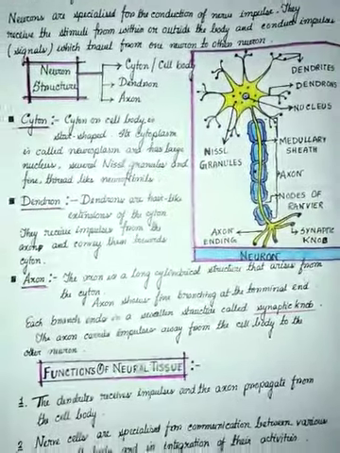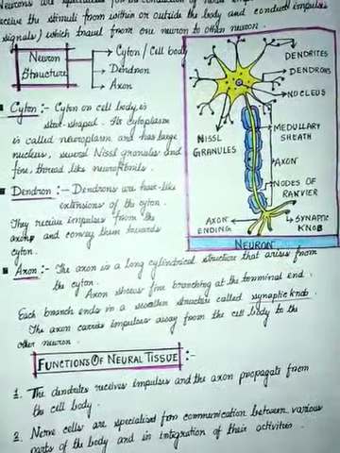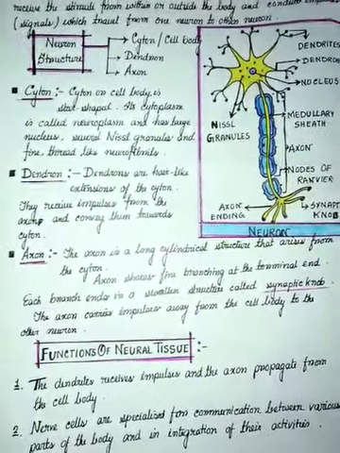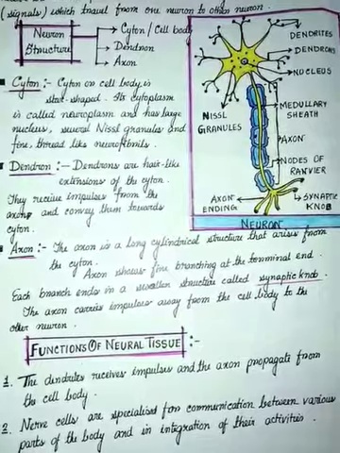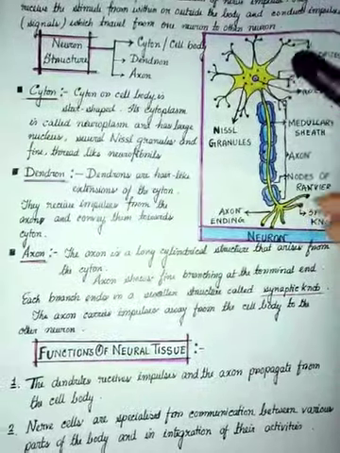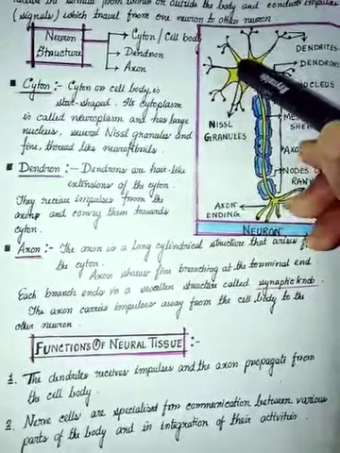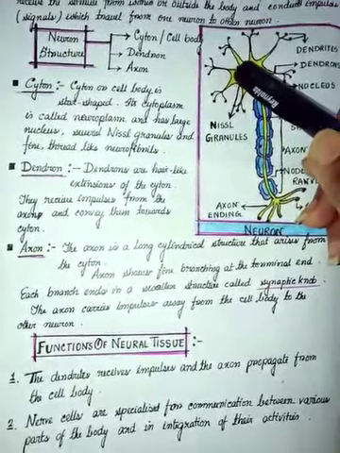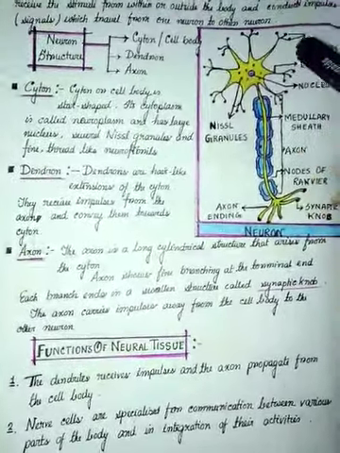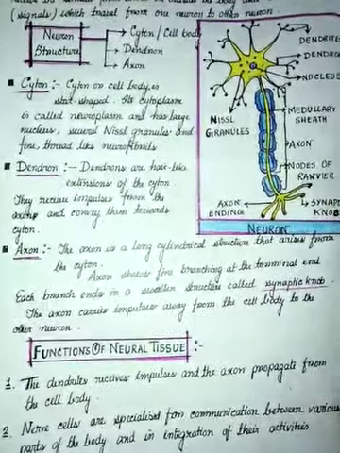First, the cyton or cell body is star shaped. Its cytoplasm is called neuroplasm. The cytoplasm of the cell body is called neuroplasm. This yellow portion is the neuroplasm and has a large nucleus. Several Nissl granules and fine thread-like neurofibrils are present. These small dots are the Nissl granules. So this one is the cyton portion. This yellow part is the cytoplasm of that nerve cell, termed the neuroplasm, and a number of Nissl granules and thread-like neurofibrils are present inside it, and the nucleus is also present inside the cyton.